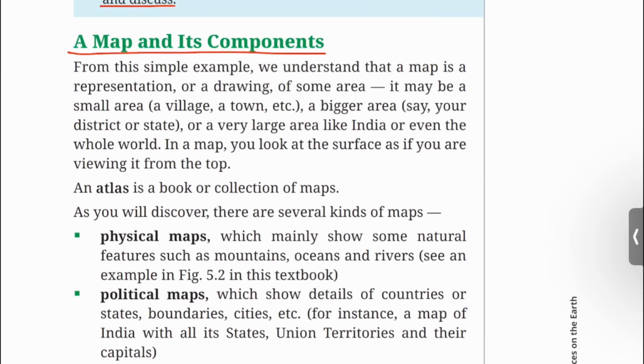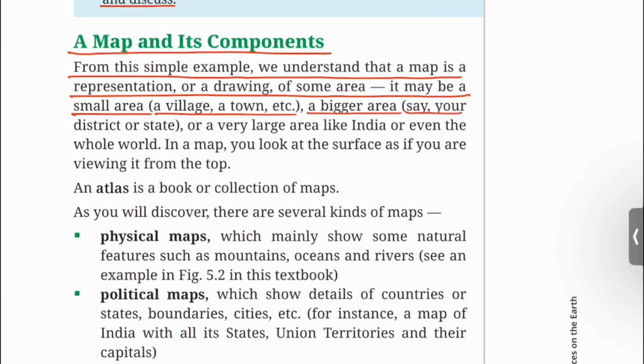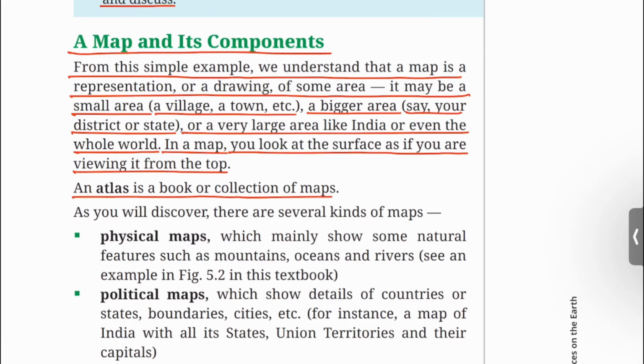A map and its components. From this simple example, we understand that a map is a representation or a drawing of some area. It may be a small area, a village, a town, etc. A bigger area, say your district or state, or a very large area like India or even the whole world. In a map, you look at the surface as if you are viewing it from the top. An atlas is a book or collection of maps. As you will discover, there are several kinds of maps.